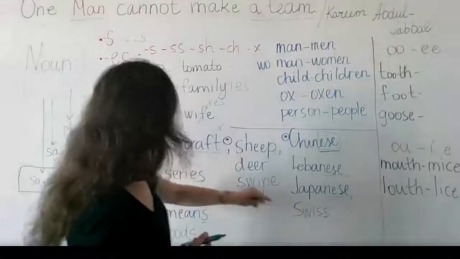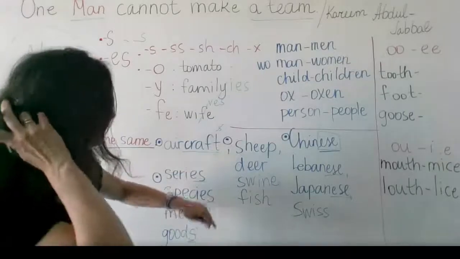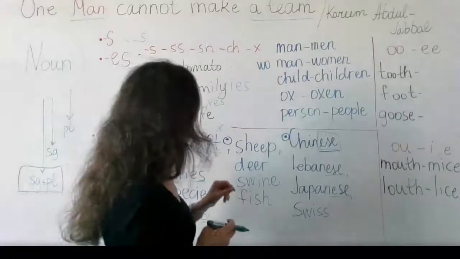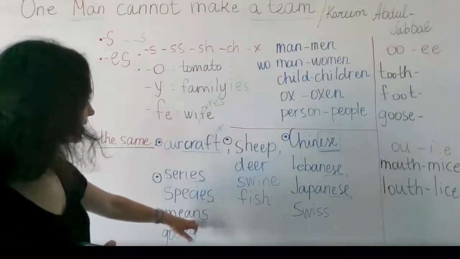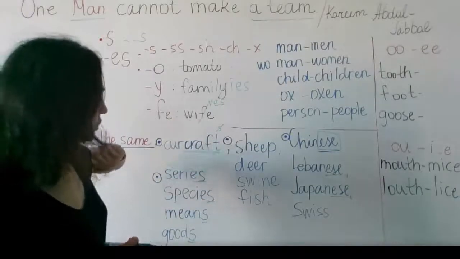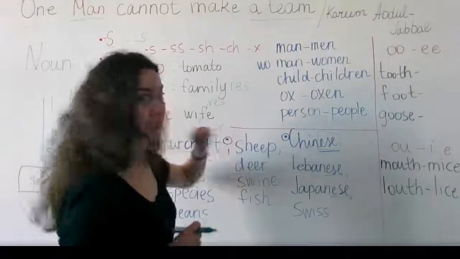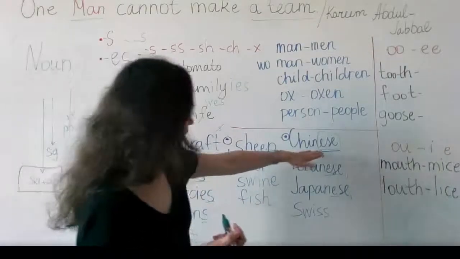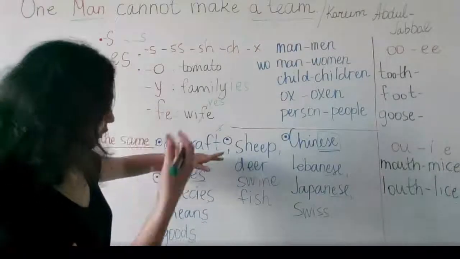You see here we have people, here we have aircraft, we have means, and we have animals here. So let's make a sentence. Any Chinese would use different means, as, for example, aircraft, to visit another country and see sheep. Just this sentence. Again, we have used Chinese, any means, for example, aircraft, to see sheep.